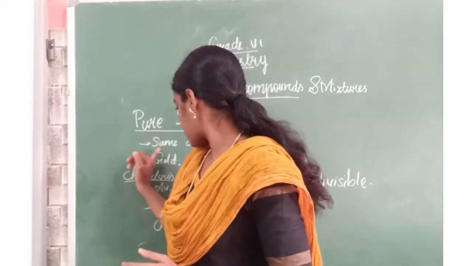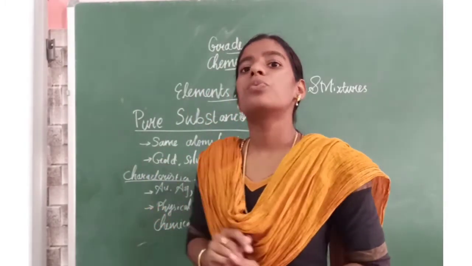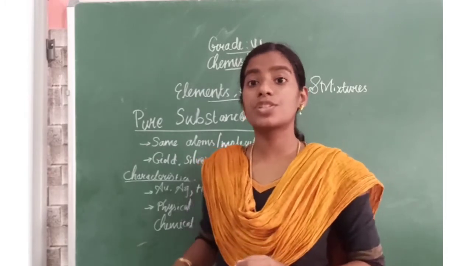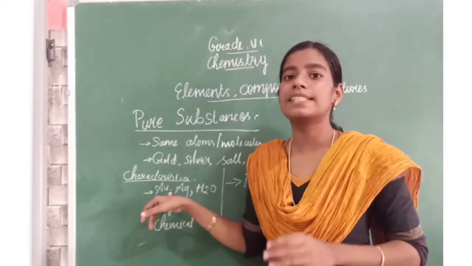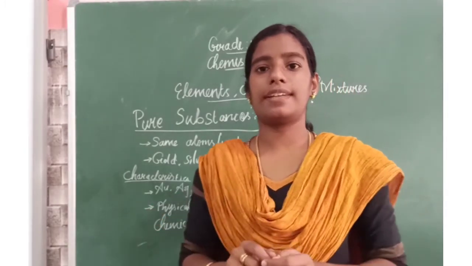Next, come to the characteristics. Three characteristics we have for pure substances. The first one is definite proportion. That is what I said now.